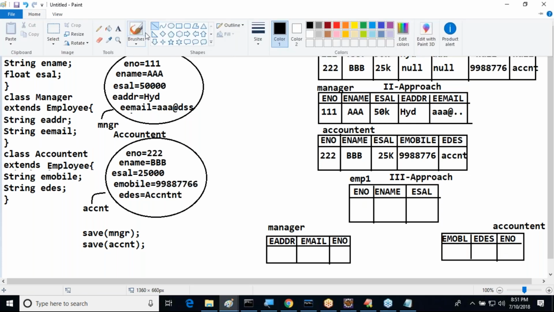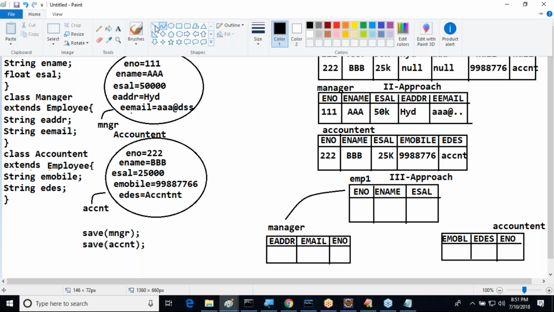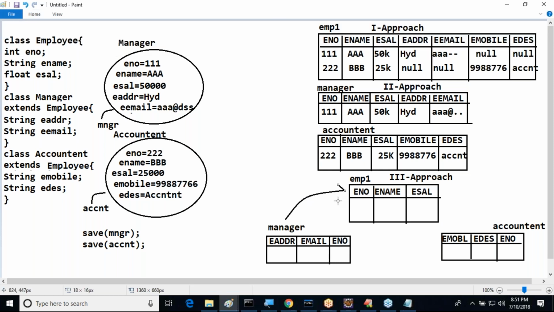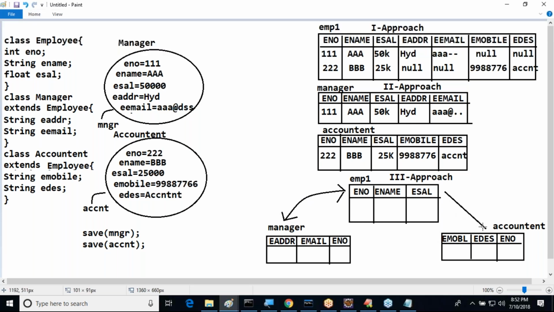Now, superclass: for the superclass, one separate table. For a subclass, another table. For another subclass, another table. But between the superclass table and the subclass table, we must define the primary key and foreign key relationship. Through the join column, we are able to define the primary key and foreign key relationship.